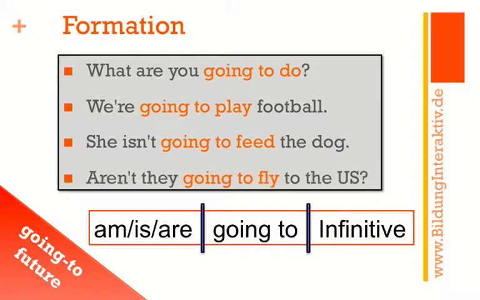And of course, sentences like, aren't they going to fly to the US? So here again, the formation of the going to future goes like this. Use am, is, or are, or the respective negative forms, followed by going to, followed by the infinitive.